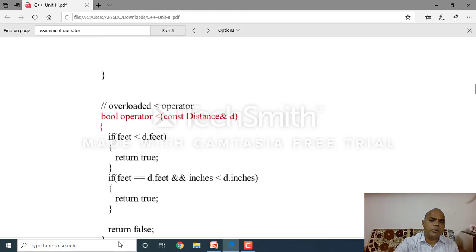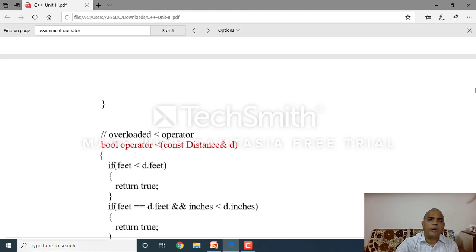So this is an example of a relational operator: the overloaded less than operator. Clear? Here bool is the return type, then operator, and less than. Boolean means either true or false. Or integer operator greater than, integer operator less than or equal to, integer operator greater than or equal to, etc. These are all the relational operators.